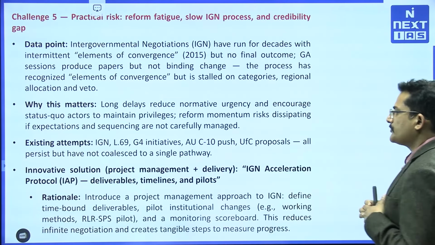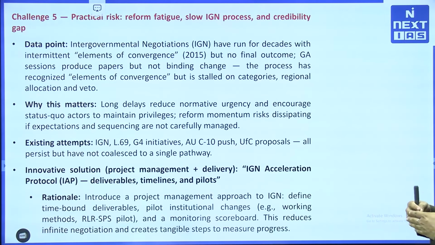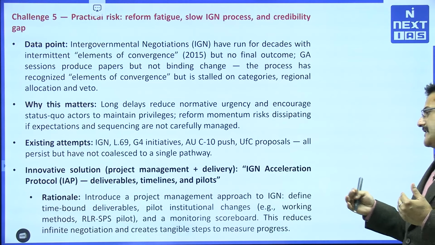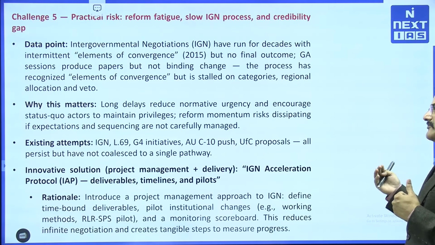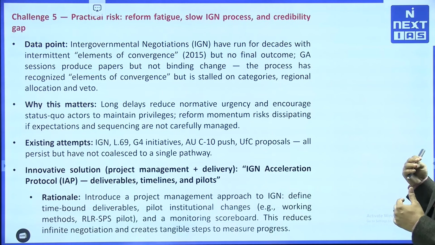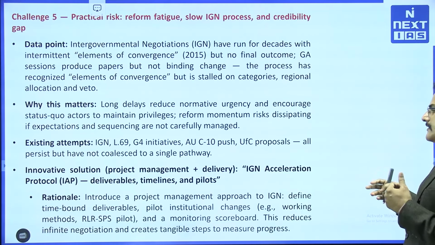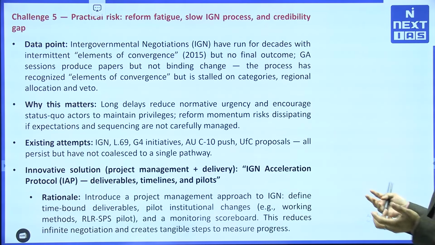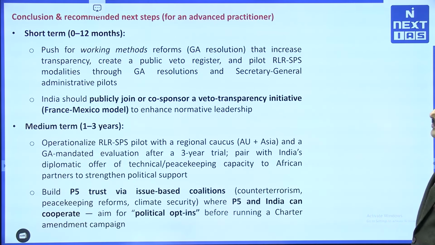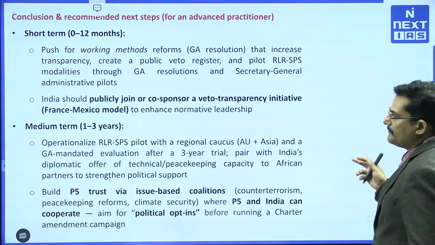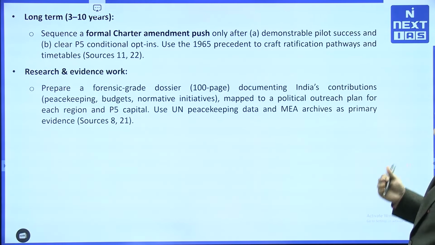So, what is the solution to it? We need to introduce a project management approach to IGN: define time-bound deliverables, pilot institutional changes, and monitor a scoreboard. It will reduce the infinite negotiation and create tangible steps to measure the progress. So, having said this, let us conclude how we can introduce change in the United Nations Security Council. We will have to work on short-term, medium-term and long-term goals.